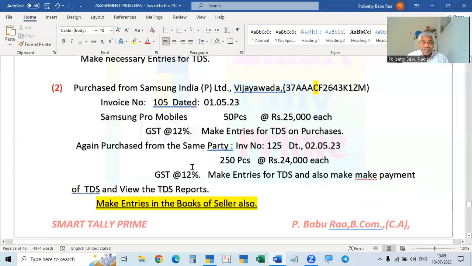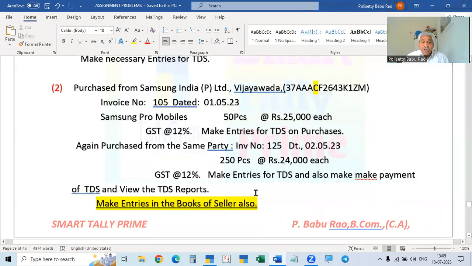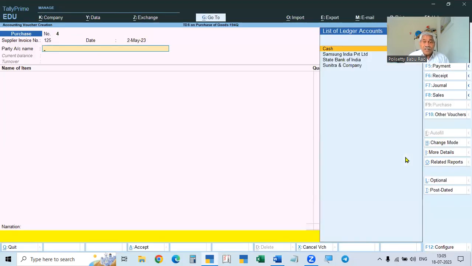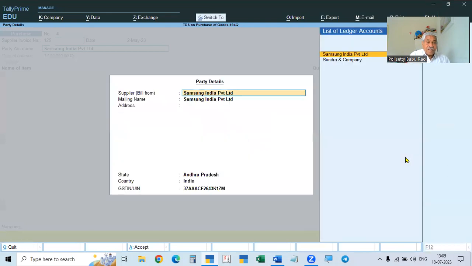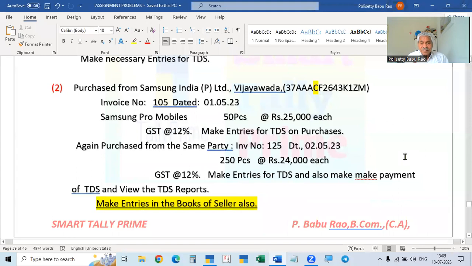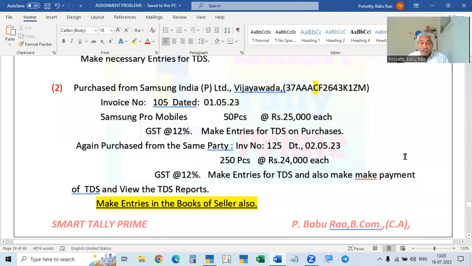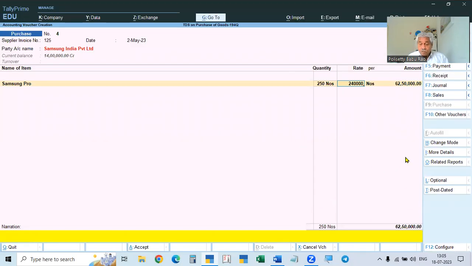And in the second invoice, that is 2nd May, invoice number is 125, 250 pieces and 24,000 each. The same thing, same Samsung India, Samsung Mobile, and the pieces are the same. Okay. 250 pieces, each one is 24,000 rupees. It is 60 lakhs.